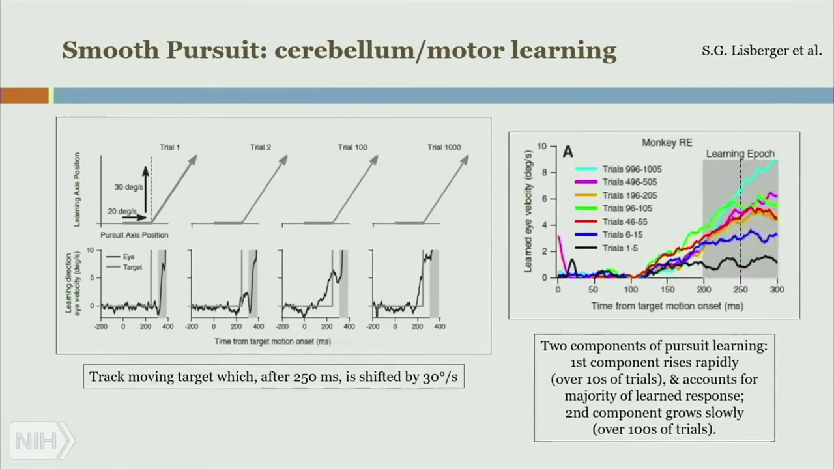What this allowed Dr. Lisberger to do is to identify two different components of pursuit learning. The first component, which rises rapidly, takes about the first 100 trials, that's the green trace, and you can get most of your learning ability. But if you want to get really high up there to the blue level, then you would need to go up to the 1,000th trial to get the accuracy up.